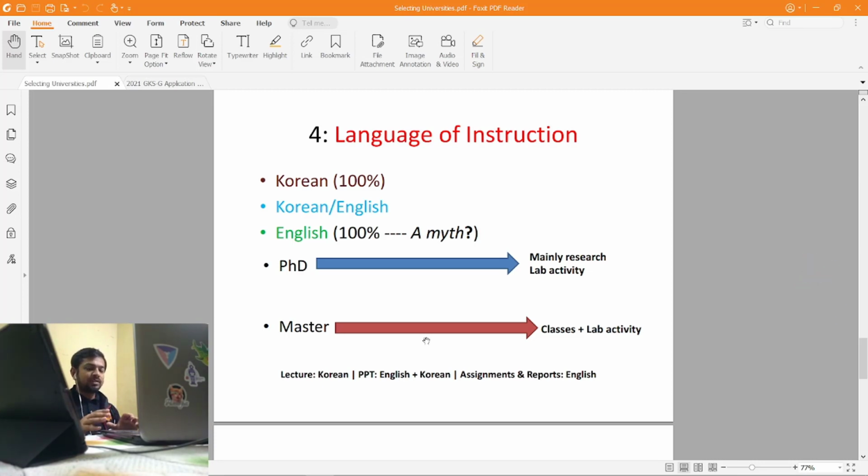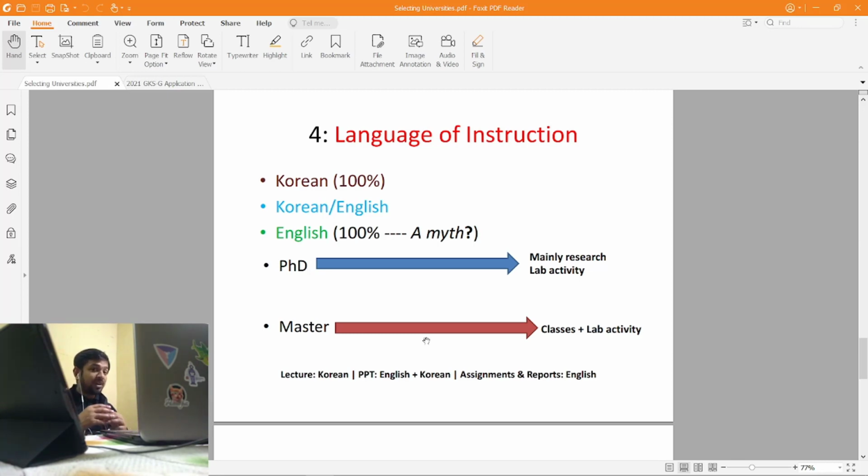All you have to do is read research papers and work on your own experimentations or whatever work you have, and converse with your professors and lab mates. So in that case, the language of instruction doesn't matter much, because even if it's a 100% Korean course, you'll be sitting in the lab only, doing the experimentations. So the Korean thing doesn't matter here.